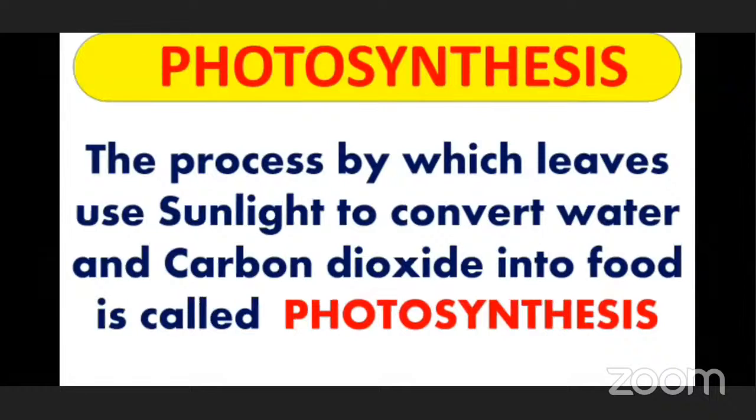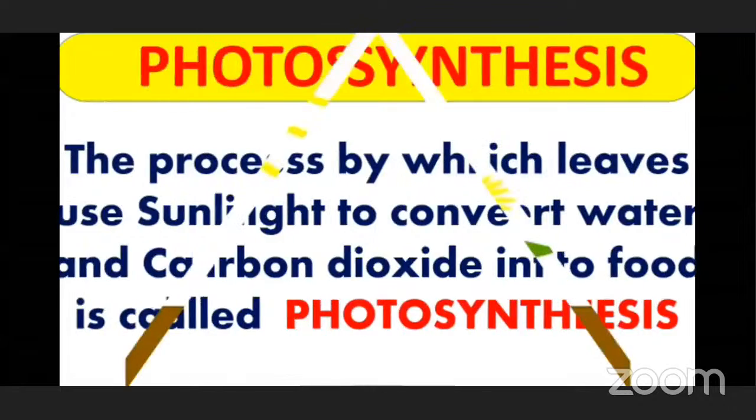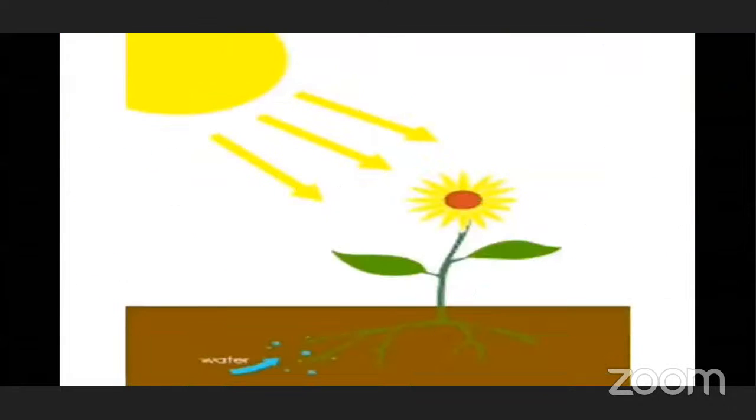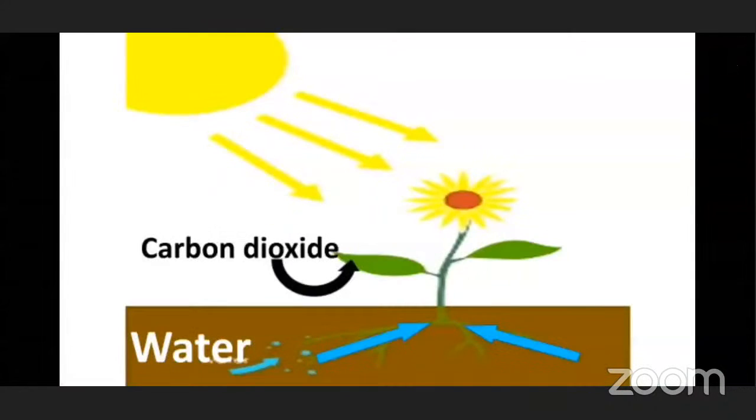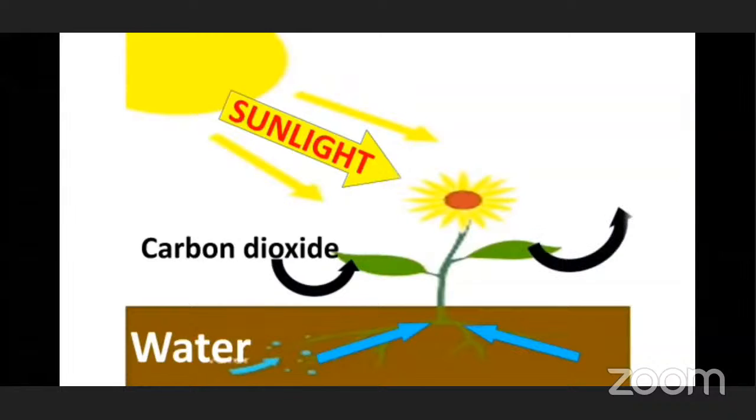This is the definition of photosynthesis. Okay, now see in this picture, you will be very clear about photosynthesis. Plants take water from the soil through their roots, and leaves take carbon dioxide from the air through stomata. In the presence of sunlight, green leaves change water and carbon dioxide into food and give out oxygen. Okay, and this process is known as photosynthesis.